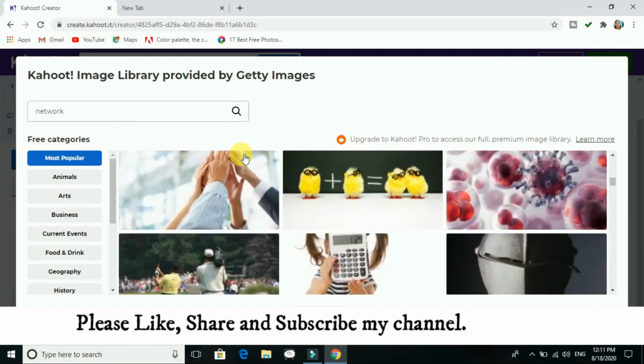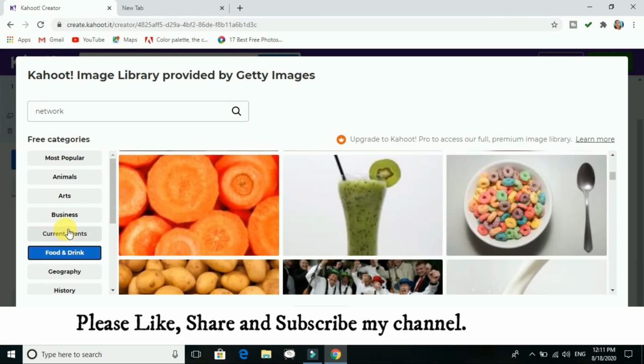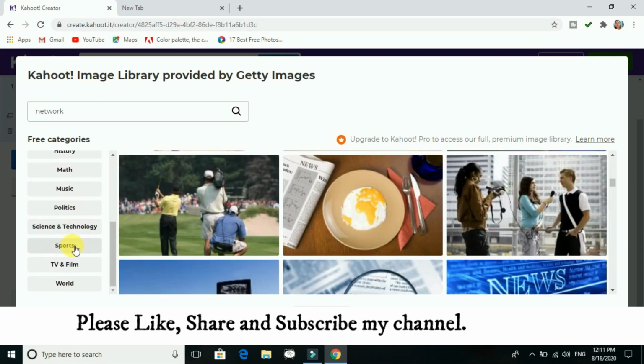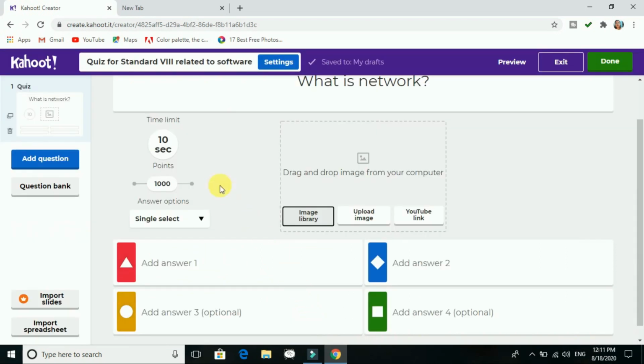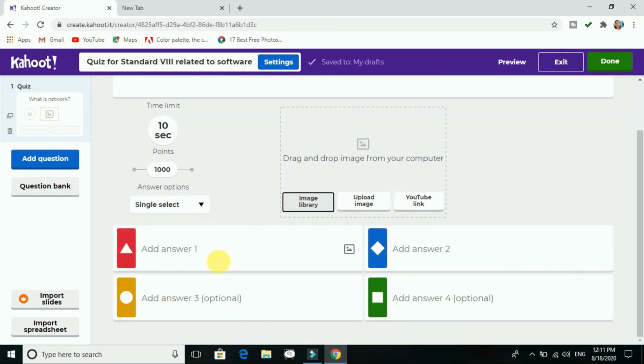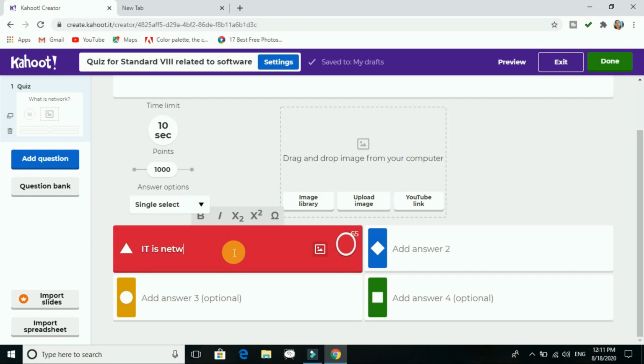The free samples are given over here. From that you can select, the categories are given, like sports, science and technology. I'll click on close. I don't want to go with that. Yes, you can upload an image yourself, or you can get it from the net and copy paste it over here. Now I just want to go for the options. Here you can see add answer 1, 2, and these 2 are optional. It is not necessary that you have to give 4 options over there. You can give only 2 options and it is done. So yes, it is network.